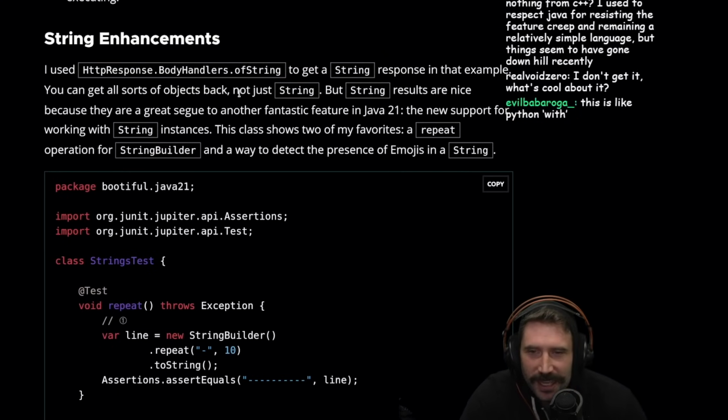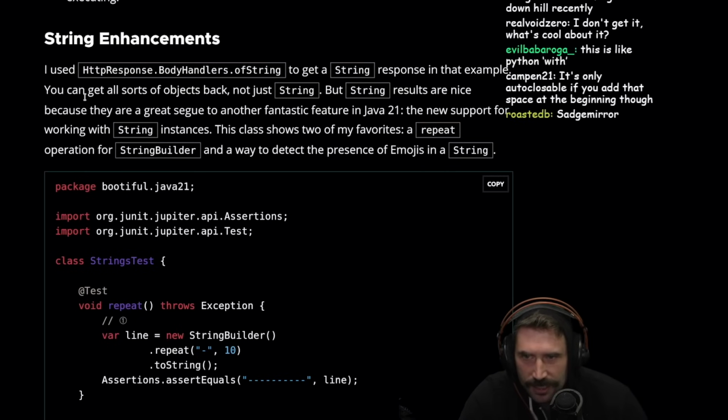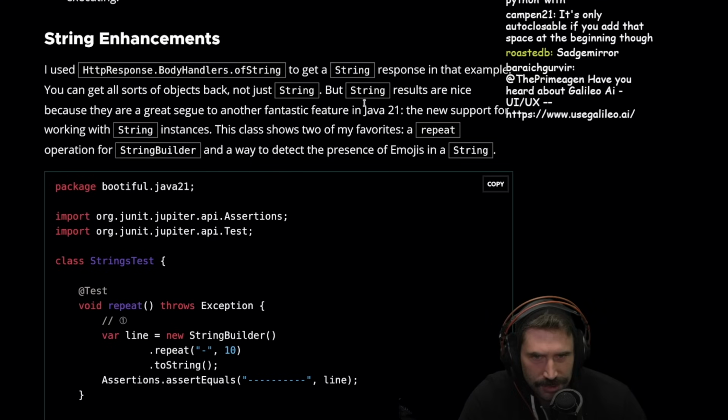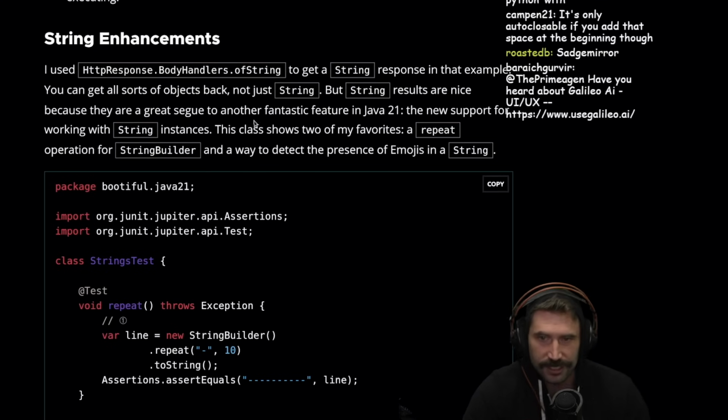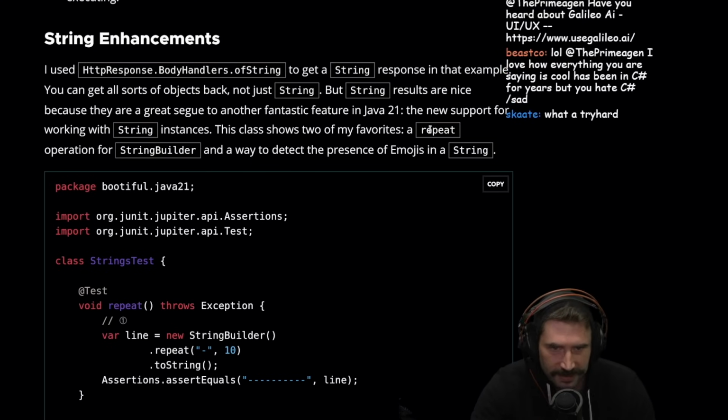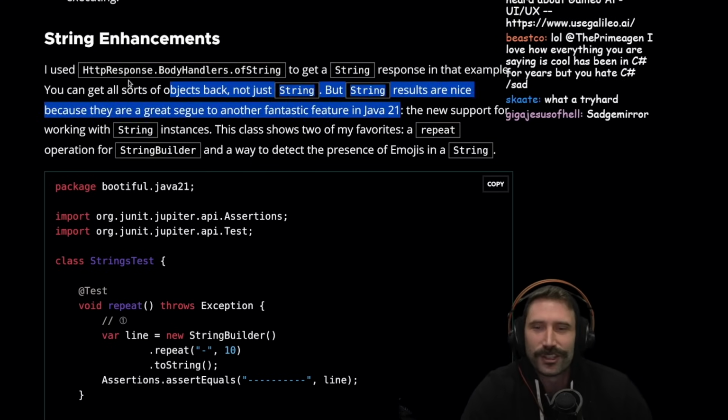I used HTTP body handlers of string to get the string response in that example. You can get all sorts of objects back, not just strings, but string results are nice because there's a great segue to another fantastic feature in Java 21. The segues are unstoppable.